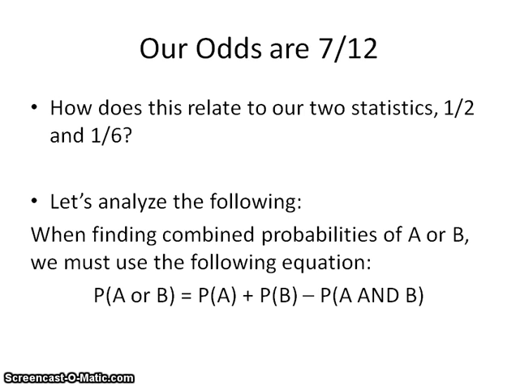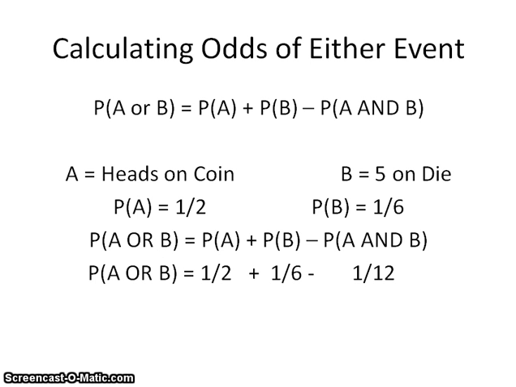So we're going to take a look at this the correct way. Alright, so the odds of either event: the P of A or B is equal to the P of A plus the P of B, subtract the P of A and B together. This is a little bit sloppy, so I'm going to highlight things as I talk about them.